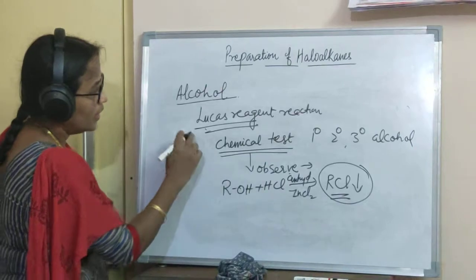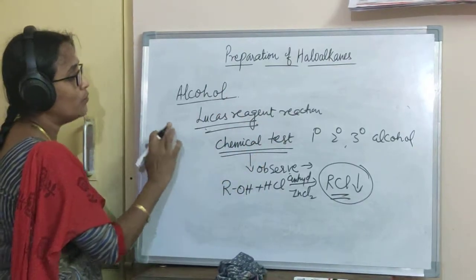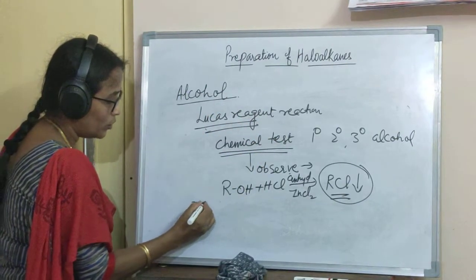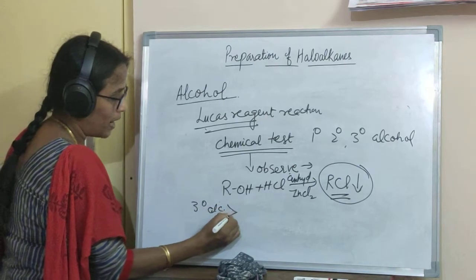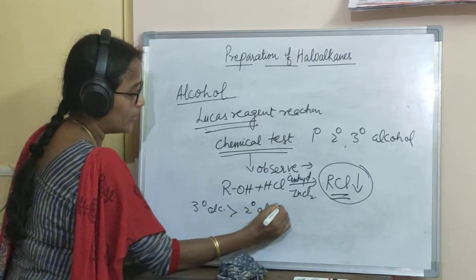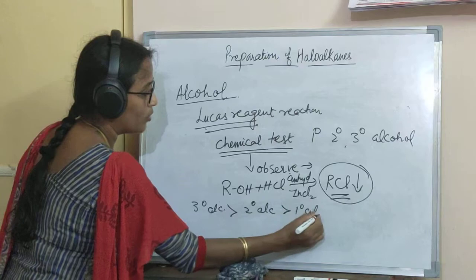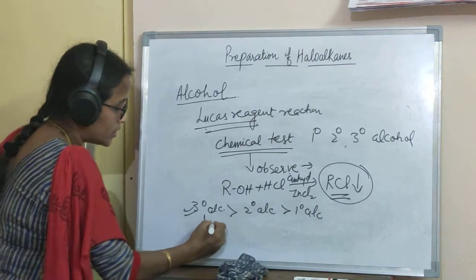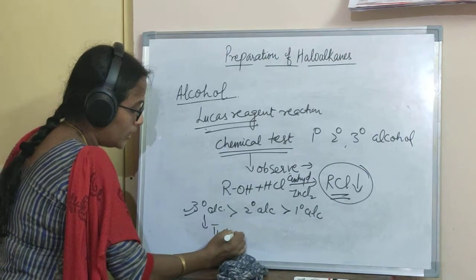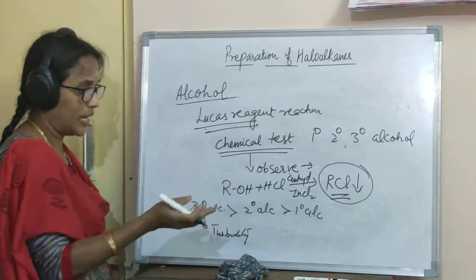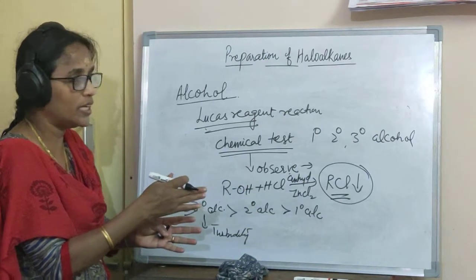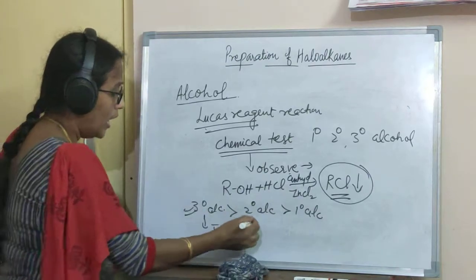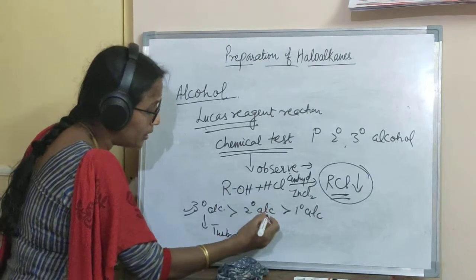Now dear children, as I said, it's a chemical test, and we know that reactivity of tertiary alcohol is maximum, and then comes secondary alcohol, and then comes primary alcohol. So the tertiary alcohol will give this turbidity immediately. As soon as you add concentrated HCl and anhydrous zinc chloride, it will give the turbidity immediately.